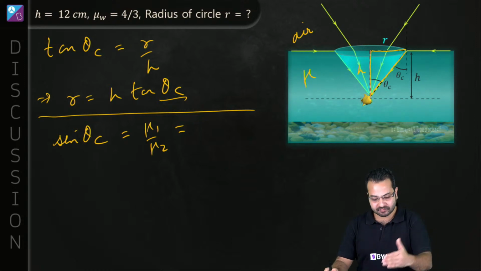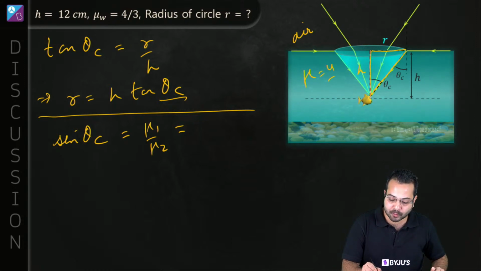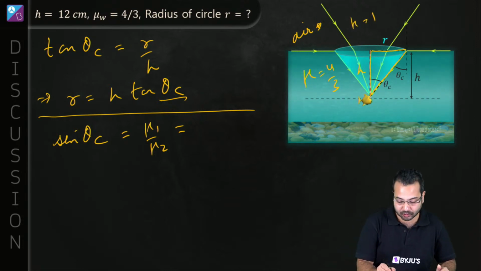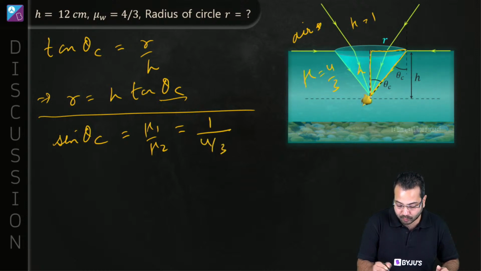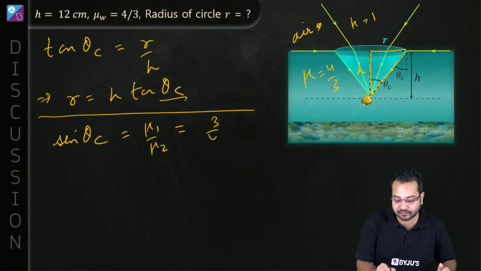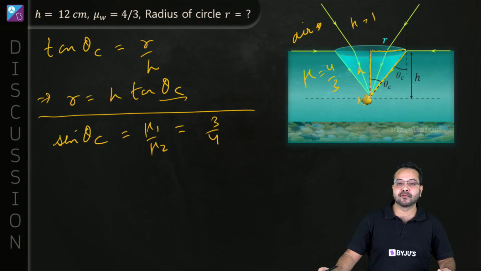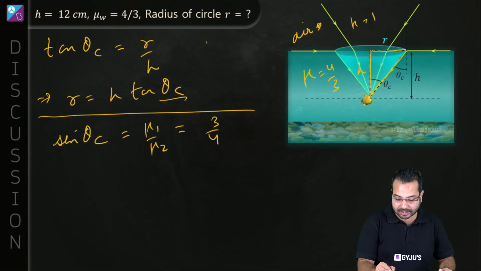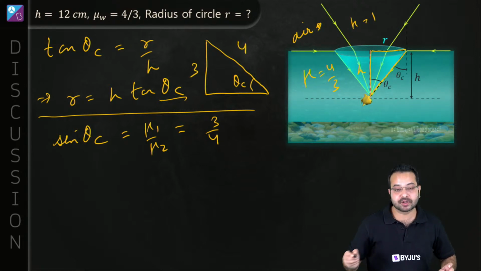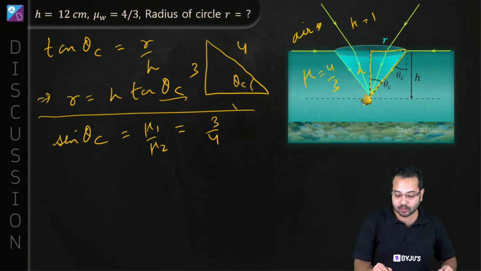But here, what do we have? We have light going from refractive index of 4 by 3 to refractive index of 1. So can we directly substitute that? Let's substitute. This is going to become 1 divided by 4 by 3. So sine theta c is simply going to become 3 by 4. If sine theta c is 3 by 4, what is tan theta c? We'll make the triangle for your convenience. This is theta c. Sine theta c is 3 by 4, which means the perpendicular is 3 and the hypotenuse is 4, so the base is going to be the square root of 16 minus 9, which is root 7.